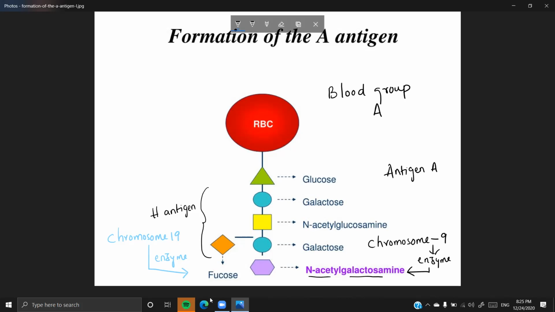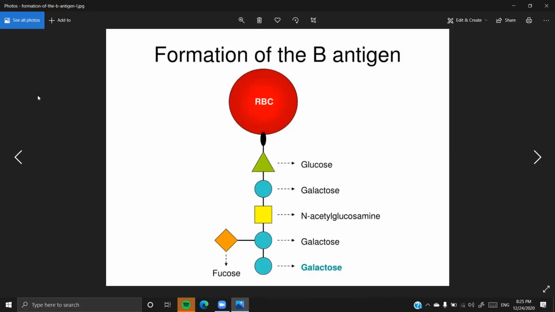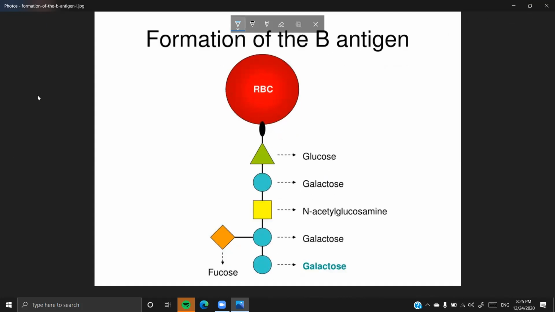I hope you are understanding how sugars attached to this particular oligosaccharide are making up the antigens on the RBCs, which are responsible for the formation of the different types of blood groups in human beings and other animals. So you can see now that we are speaking about the formation of the B antigen.